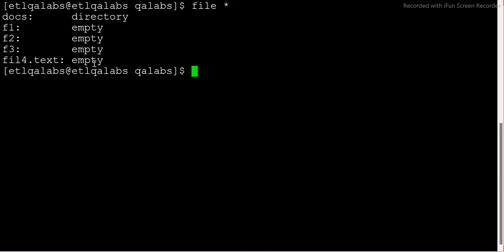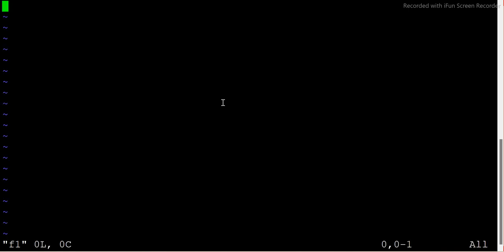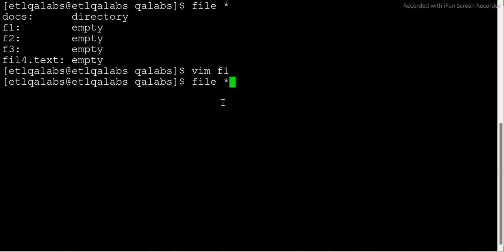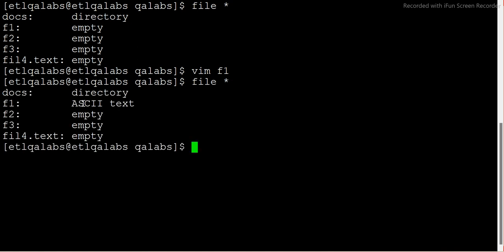So this is saying now this is empty, empty, and this is directory. Means basically, if I write something inside file one, let's see what happens. I just want to save it now and run the file. Do you see it says ASCII text, which means this is a text file. Since it was empty, it didn't know what it was, but now it clearly says this is a text file because I edited something in it.